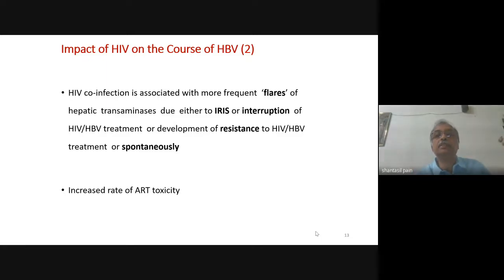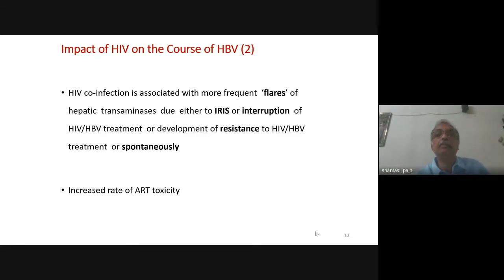So all these can be the cause of an acute hepatitis-like picture when you start antiretroviral therapy with tenofovir, lamivudine, dolutegravir in a patient who is co-infected with hepatitis B virus. It is important that you actually diagnose the exact cause of this acute hepatitis, because the treatment will vary. If it is due to ART toxicity, then definitely you have to stop the antiretroviral therapy and take appropriate measures.